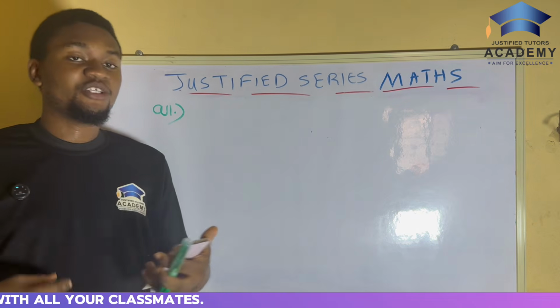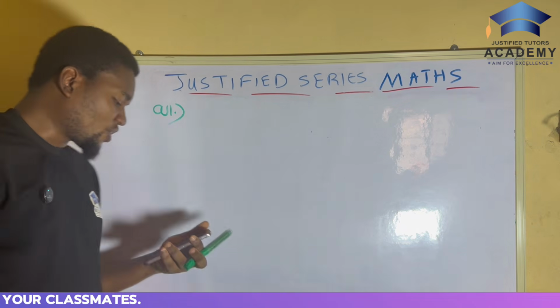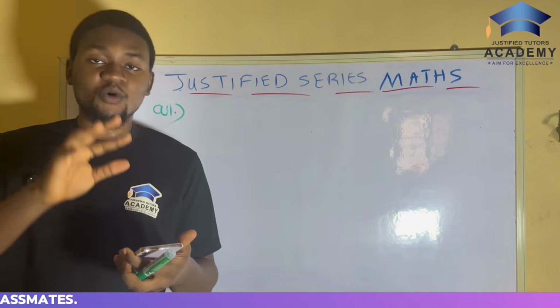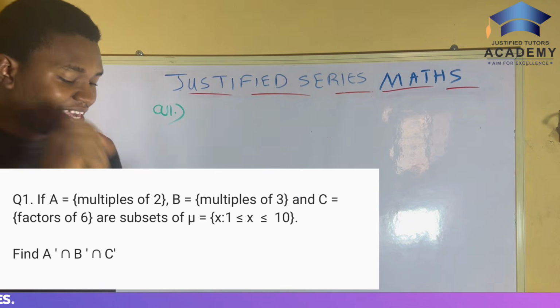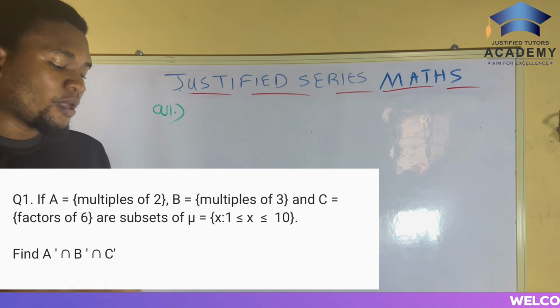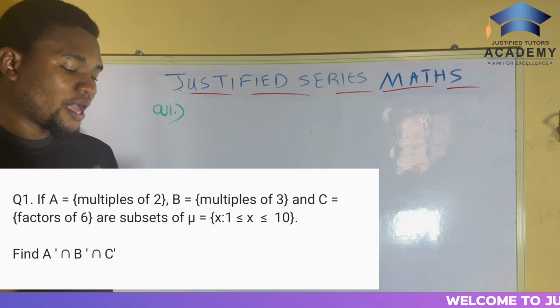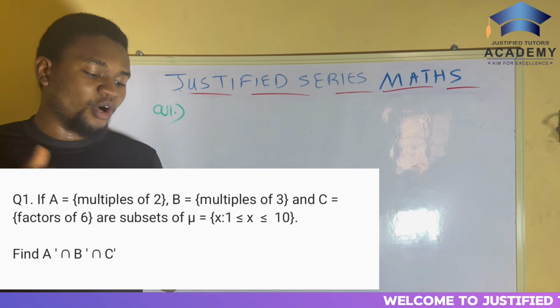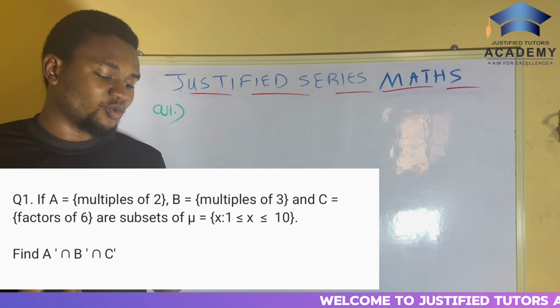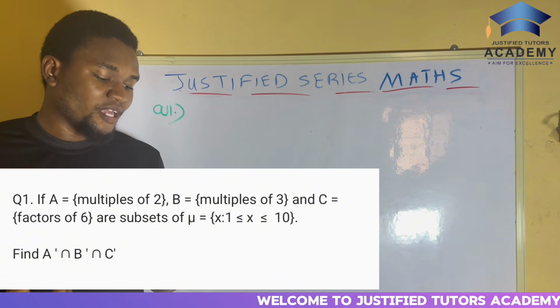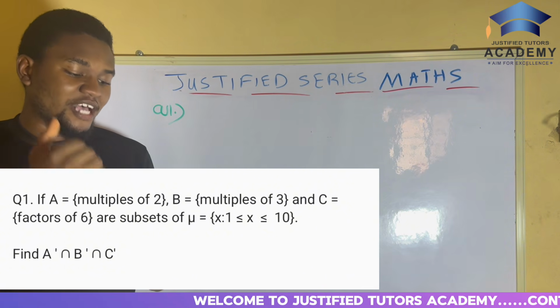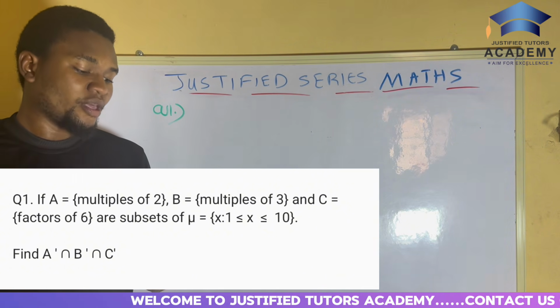So just follow me very, very well. Now question number 1 will be displayed on your screen. It says if A is equal to multiples of 2, B is equal to multiples of 3, and C is equal to factors of 6. So you get, if A, B, C are subsets of U,